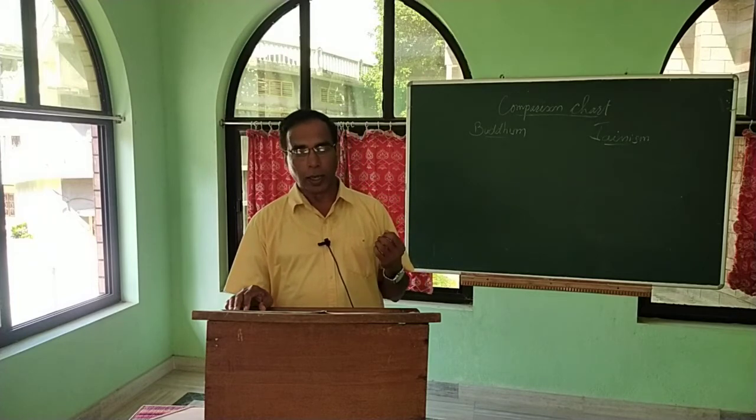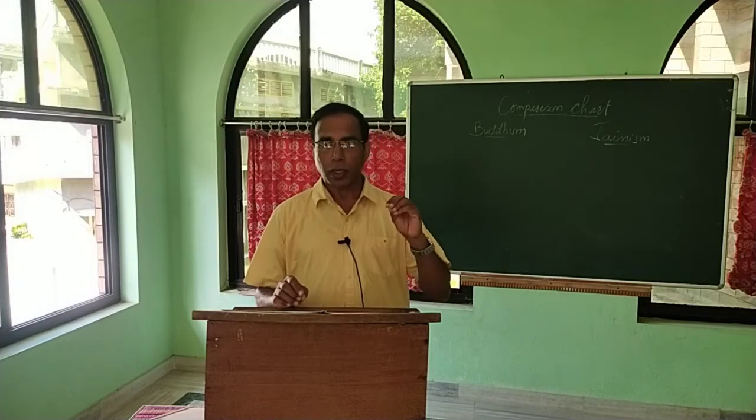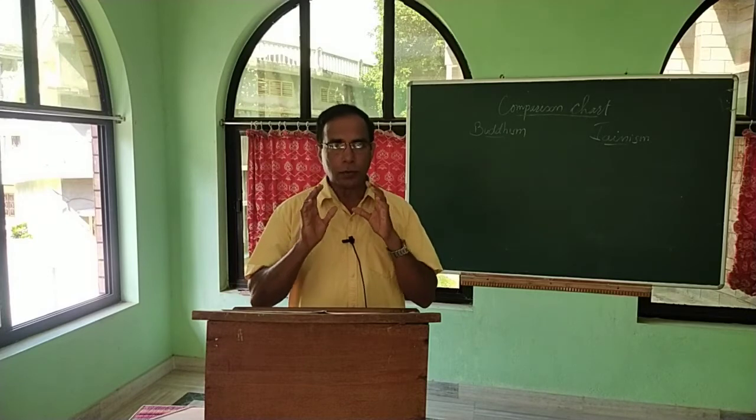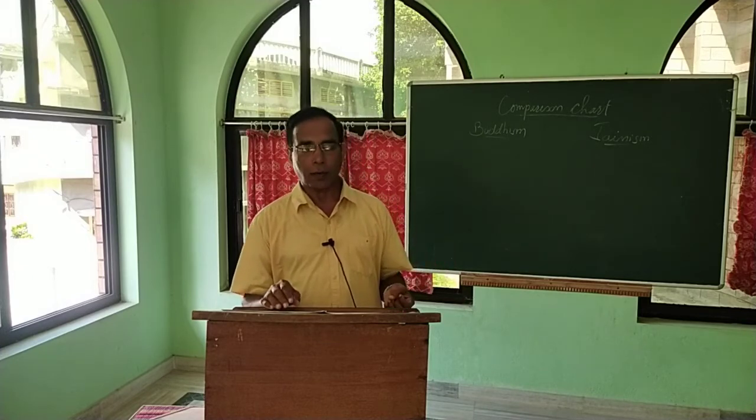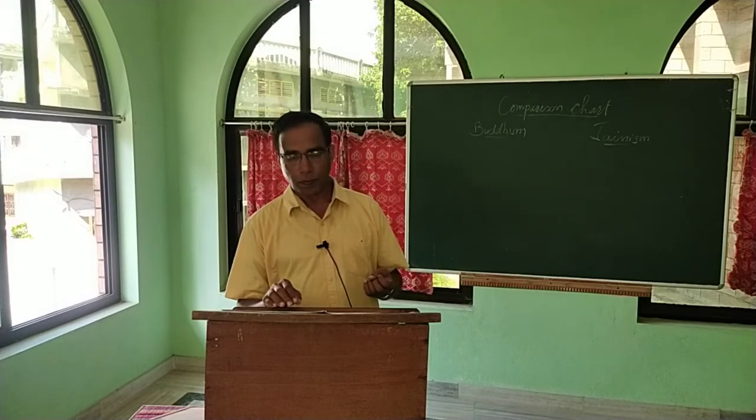He is known as an Arhyant, or Arhathood, which we have seen in Buddhism. This Arhyant is of two types: one is the Tirthankara and the other is the ordinary Kevali. Who is a Tirthankara?